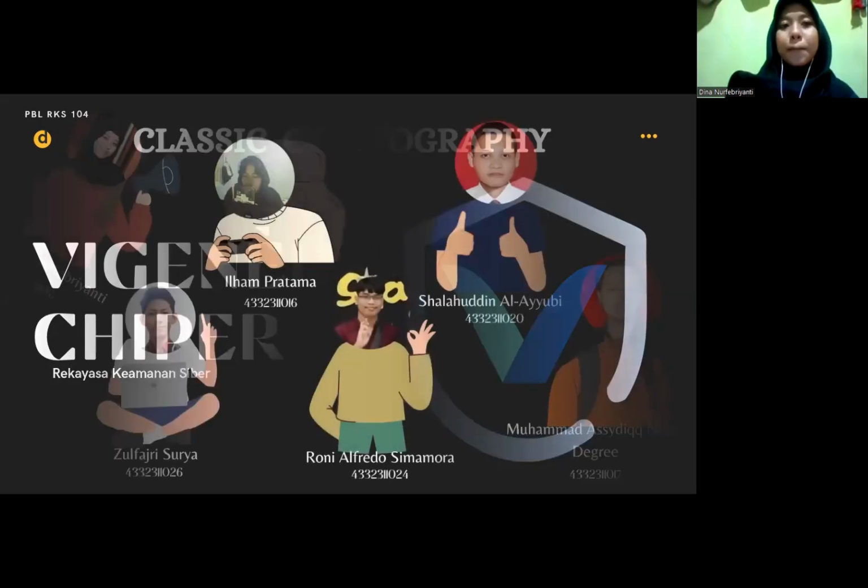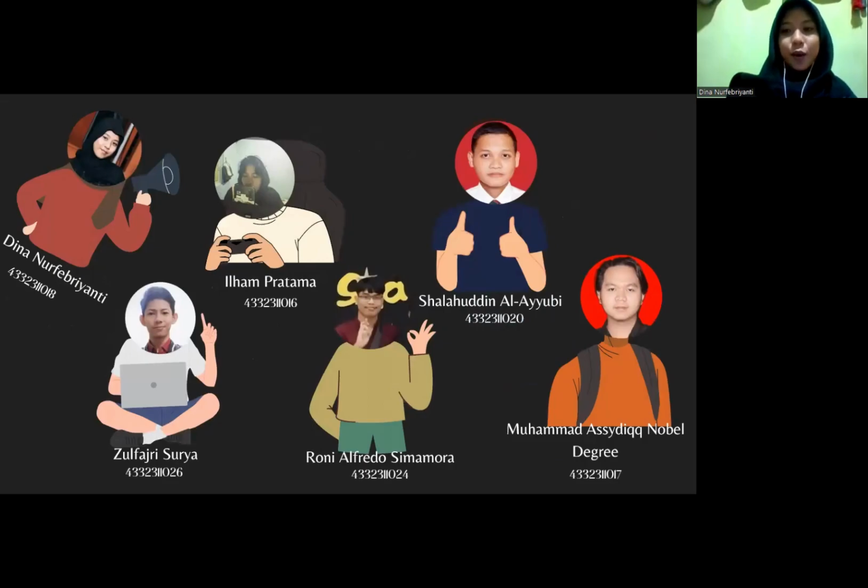First, before we enter the explanation of classic cryptography and Vigenere cipher, I will introduce my group. My name is Inonu Febrianti, I'm the group leader. Ilham Pratama, member. Salahuddin Alayubi, member. Muhammad Ashidik Nobel Degree, member. Roni Alfaraja Simomora, member. Zulfa Surya, member.